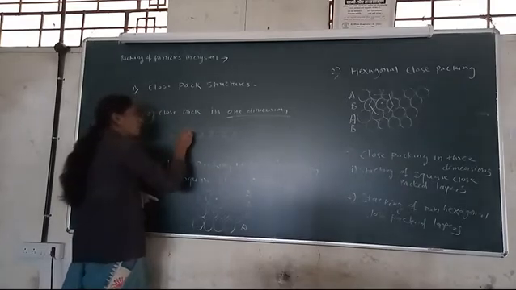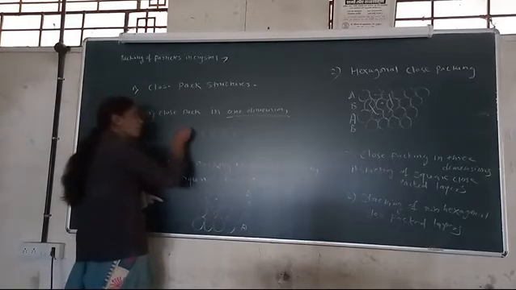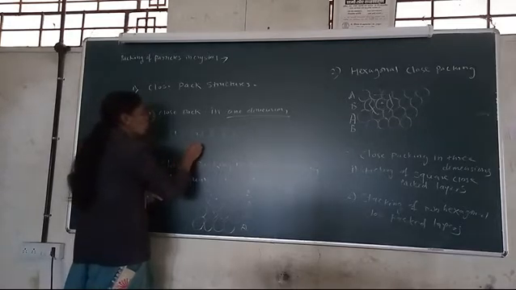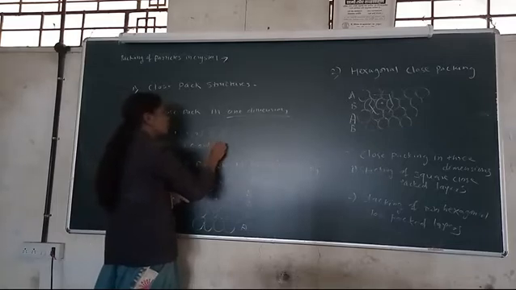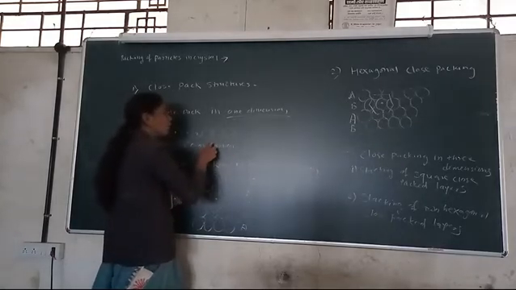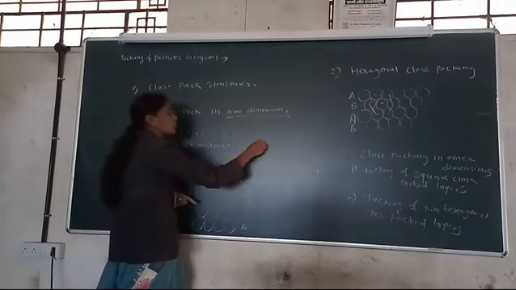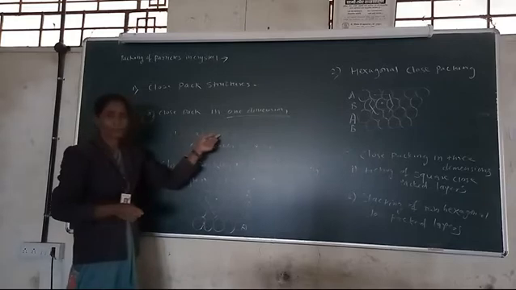Here the coordination number of this type of solid: one sphere is neighboring with two spheres, means the coordination number of one dimension packing is 2, and it has linear geometry.